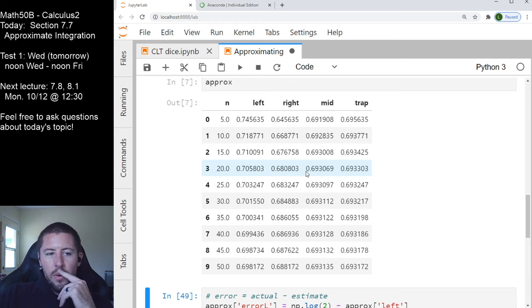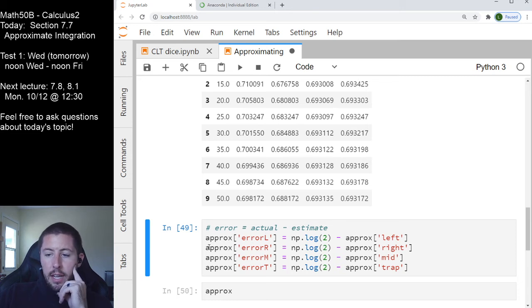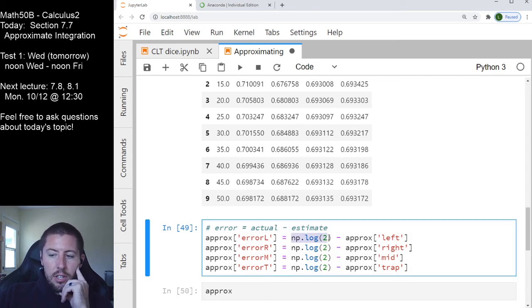But one of the last things that we really wanted in here was the errors associated with each of these guys. So I'm going to compute the error. I know that our answer that we should have been getting for everything was log 2, so all of our answers are being compared to the natural log of 2. To get our errors, I'm going to add a new column. In the approx data frame, my new column of errors associated with our left sum should be the natural log of 2 minus every single one of the values in that column. The one thing that's really nice here is that I'm doing a constant minus a whole column of values.